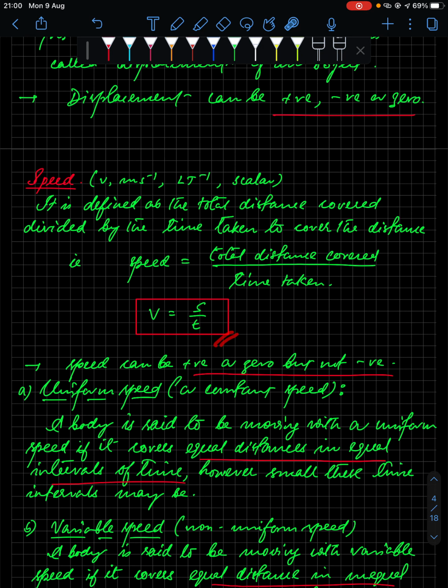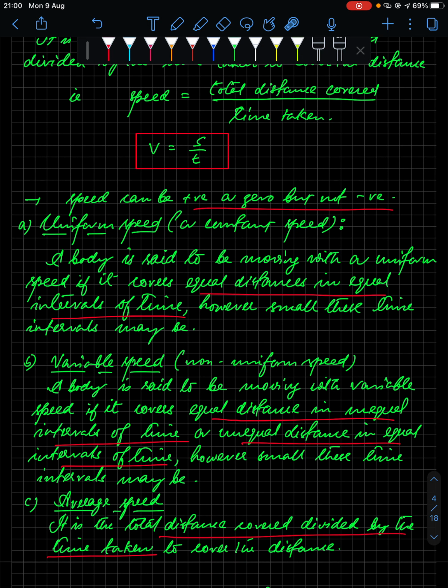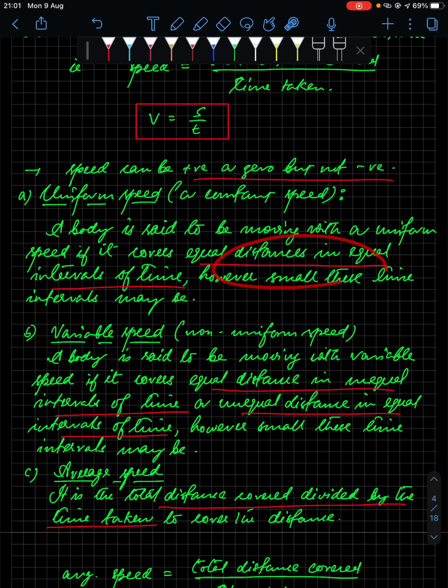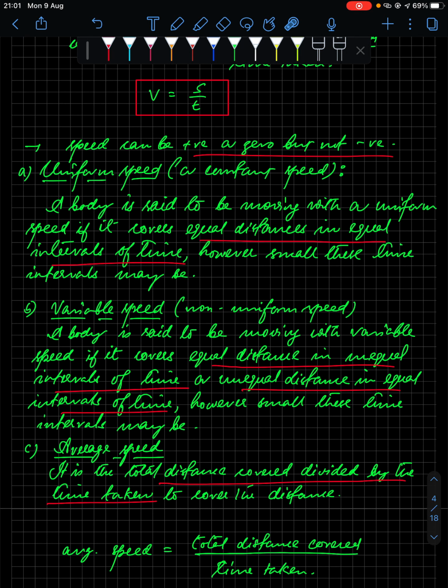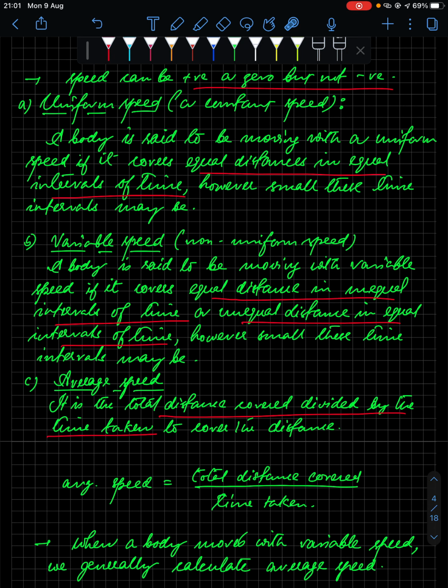Okay, now we come to speed. Speed is total distance divided by time taken, v equal to s by t, we write down. As we represent distance by s, total distance divided by time taken is what you call speed. It's a scalar quantity. Uniform speed: what situation do you call uniform speed? When you cover equal distances in equal intervals of time. In practical situations, uniform speed cannot be maintained for a long period of time. It can be maintained maybe for 5 to 10 minutes. So uniform speed is equal distance covered in equal intervals of time.